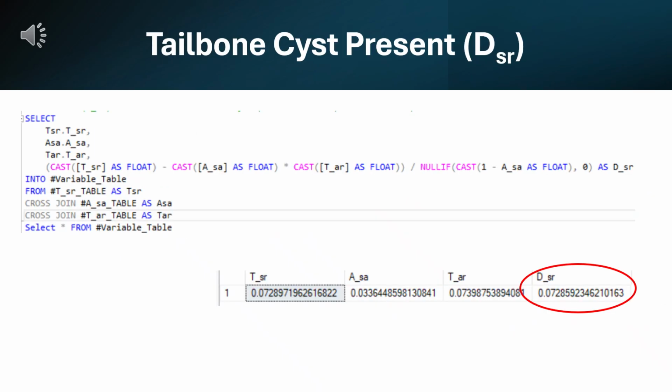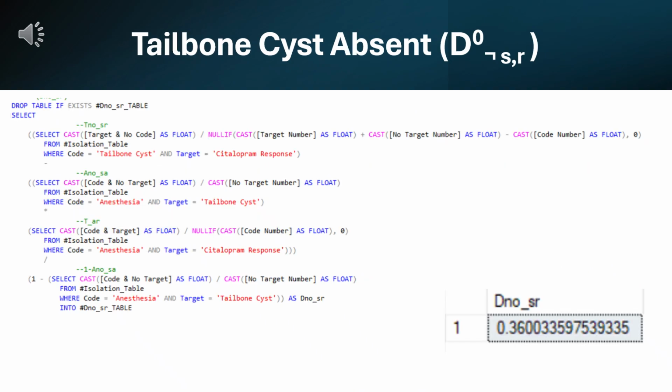These are the results for patients with a tailbone cyst. Their response rate was just 7.3%. This indicates that the presence of a tailbone cyst may also be associated with reduced responsiveness to citalopram treatment. Comparatively, patients without a tailbone cyst had a much higher probability of response at 36%.